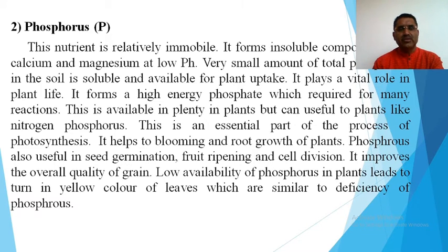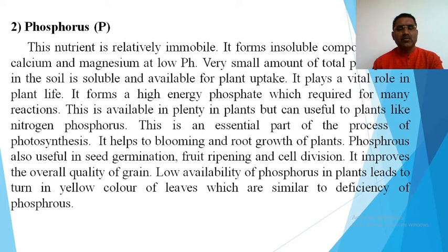It helps blooming and root growth of plants. Phosphorus is also useful in seed germination, fruit ripening and cell division. Whenever there is germination of a plant, as well as ripening of fruit, as well as cell division, at that time phosphorus supports the plant. It improves the overall quality of grain.